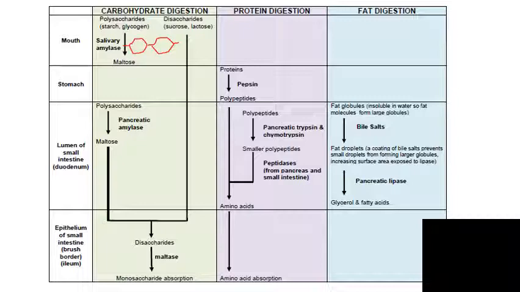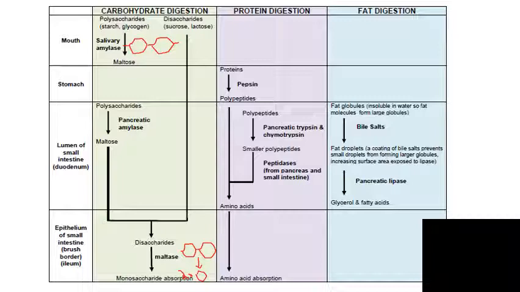Maltase digests maltose down to glucose, because remember that maltose consists of 2 units of glucose. So maltase, it basically does this. So I'm trying to draw with my mouse here, which is not necessarily obvious. There you go, and we get 2 times glucose out of this, which, the drawing is really not great, but there you are. This is what maltase does. And now finally, glucose is small enough to be absorbed into the bloodstream. We're going to talk about absorption later. That's it for carbohydrates.